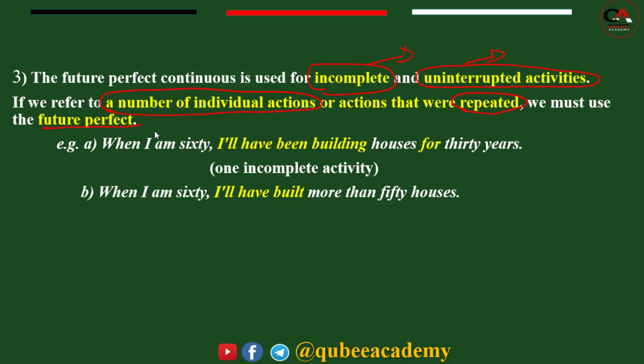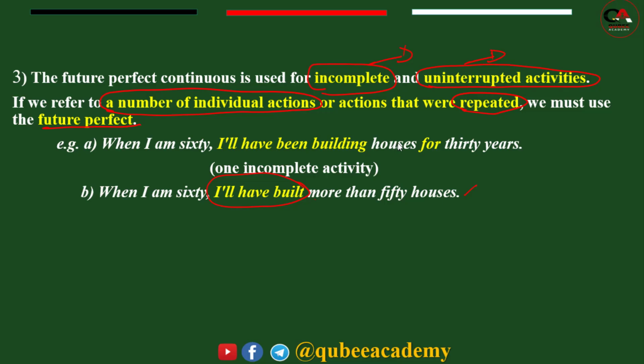Look at another example. When I'm 60, the same sentence as the first one. When I'm 60, I will have built more than 50 houses. More than 50 houses. That means many events are there in this, or numerous individual actions are there. Because of that we use future perfect here. Can we use future perfect continuous tense here? No. Because the event is not